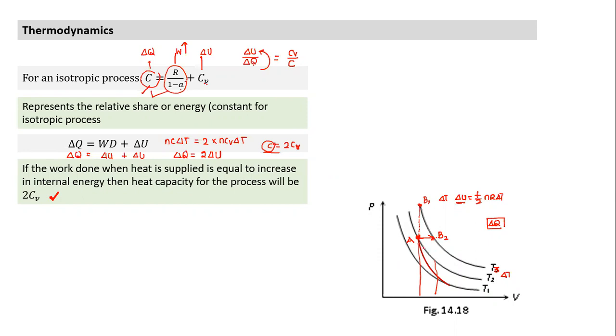What happens if I have a process like this, which has a slope between the isotherm? It is steeper than the isotherm but flatter than the adiabatic process. I have this process B3. Between this process and this process, which will have higher heat capacity?